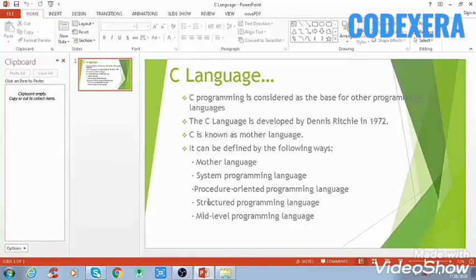After that we come to the structured programming language. It is a little similar to the procedure oriented programming language. A structured programming language is a subset of procedure oriented programming language. It means breaking a program into parts or blocks so that it is easy to understand.